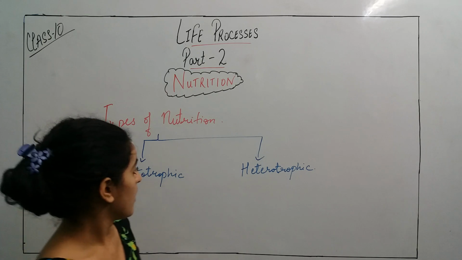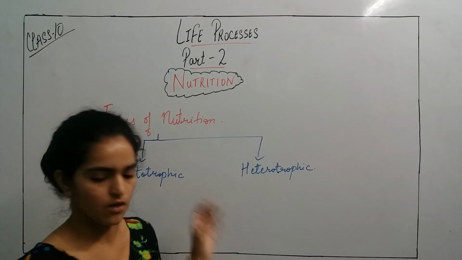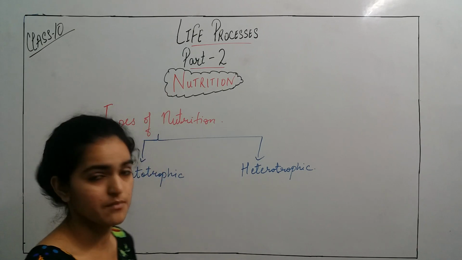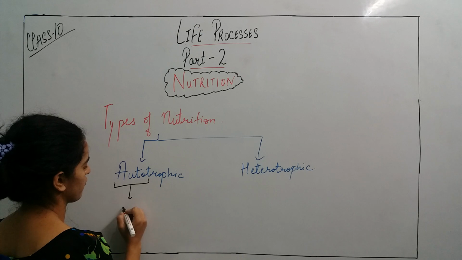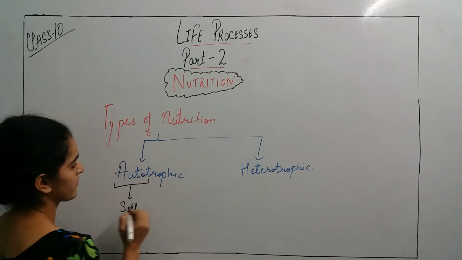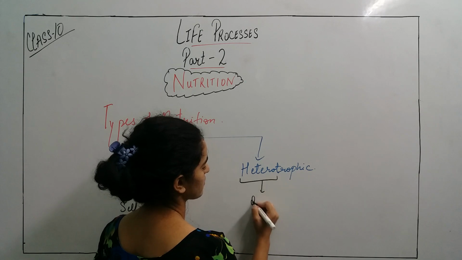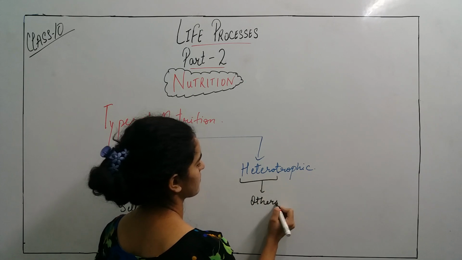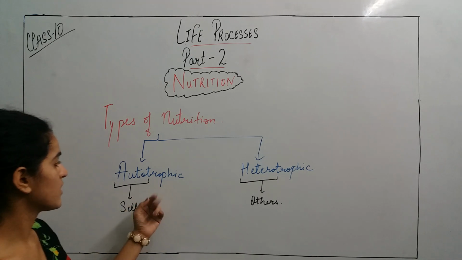Now what is the difference between both of these? Autotrophic nutrition. Now auto means, नाम से ही बहुत पता चल रहा है, auto means self, and hetero means others. Trophic means nutrition.